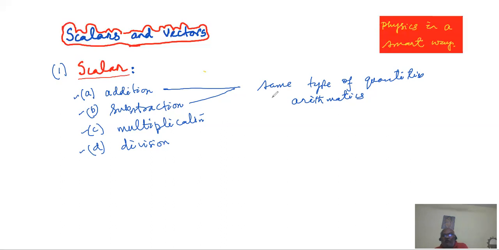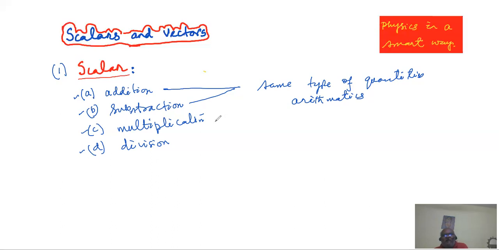Multiplication, so far as it is concerned, the third thing is that we may not obey this rule. The same type of quantities that we have discussed in the context of addition and subtraction, you can multiply different types of scalars.